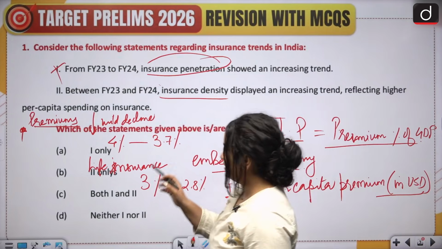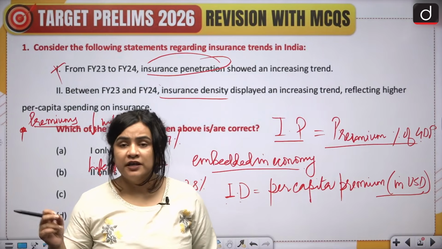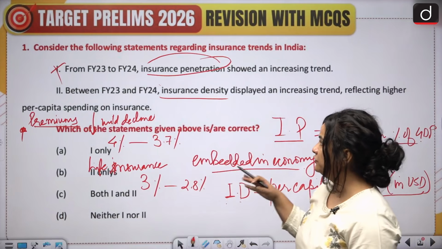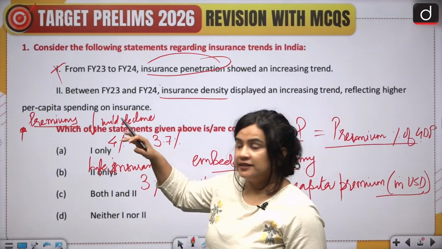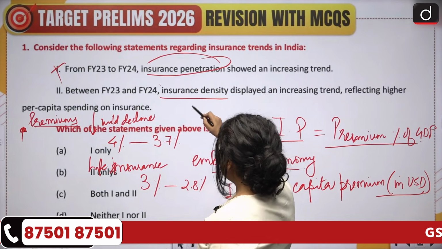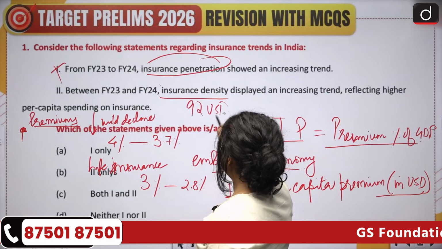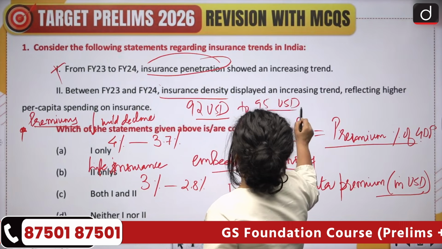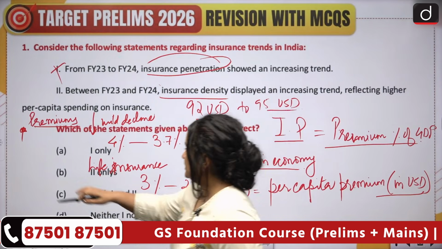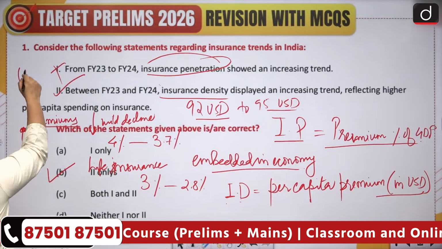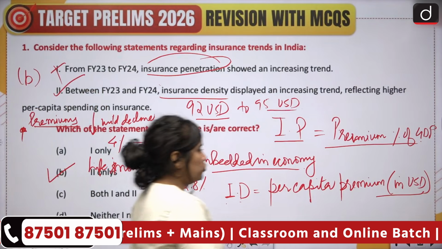So the second statement is factually accurate because there has been a modest upward trend in insurance density from 92 US dollars in FY23 to 95 US dollars in FY24. So this statement is correct, which gives us the right answer, option B, 2 only.